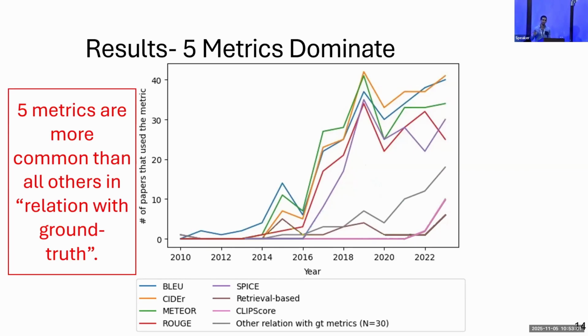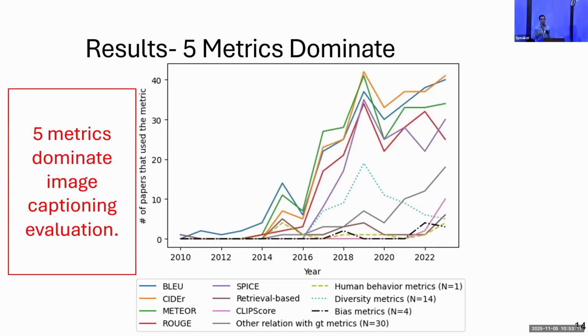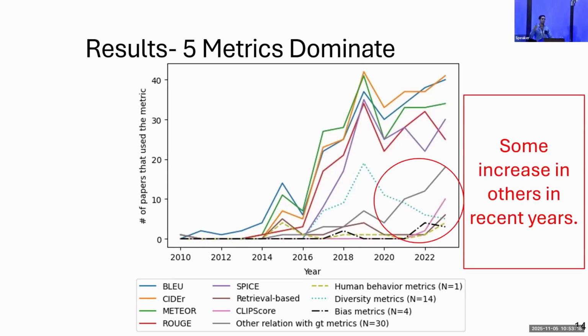So let's add them as well. Okay, you can see relation with human behavior in dashed green, diversity in dotted light blue, and bias in black. And overall, this plot clearly shows that indeed 5 metrics dominate the evaluation of image captioning models. However, we do see some increase in usage of other relation with ground truth metrics in recent years.